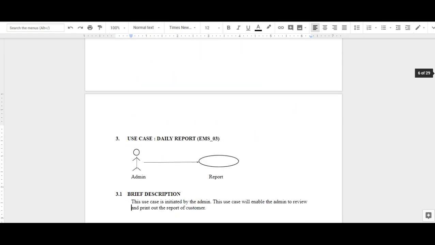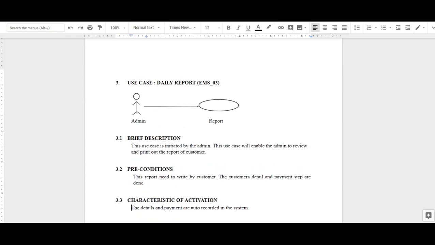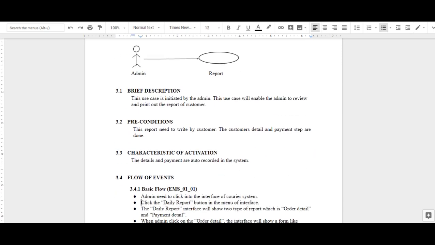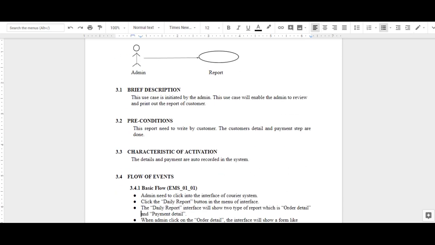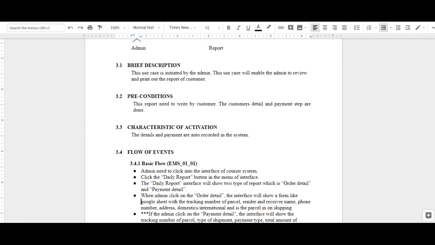The third one is daily report. This will describe the relationship between admin and a report. This use case is initiated by admin. The report will be written when the customer detail and payment steps are done.